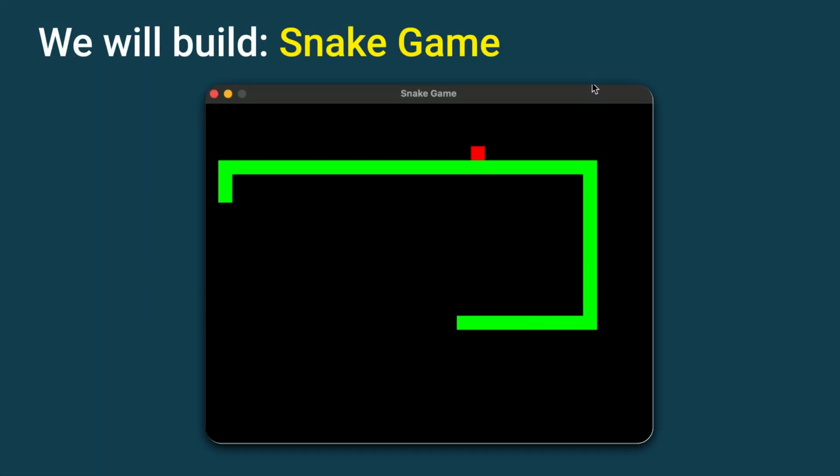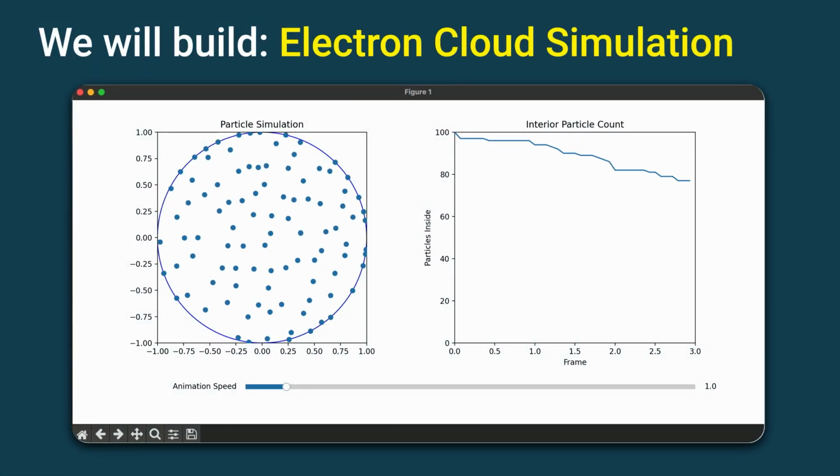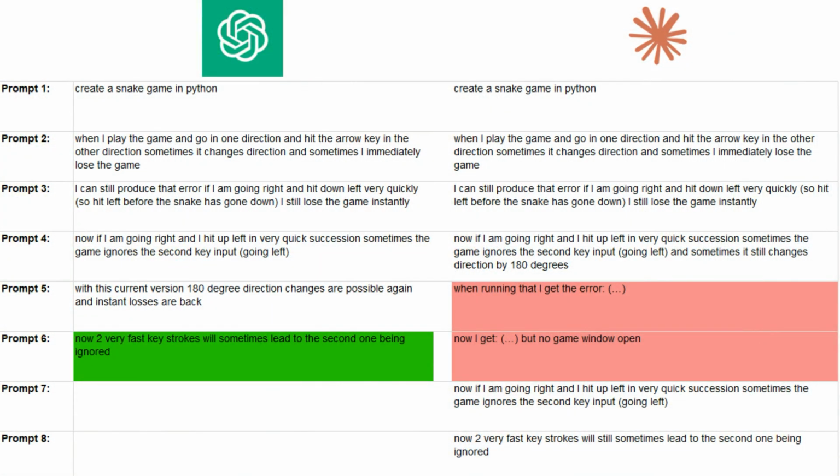So we're going to try to build a snake game and an electron cloud simulation in order to have a fair comparison also to the older versions of ChatGPT and Claude. We're going to use exactly the same prompts as last time.